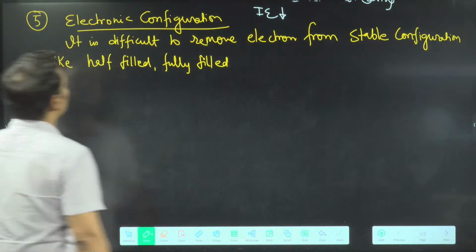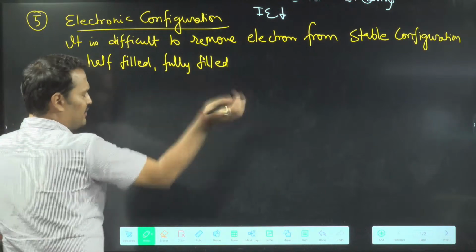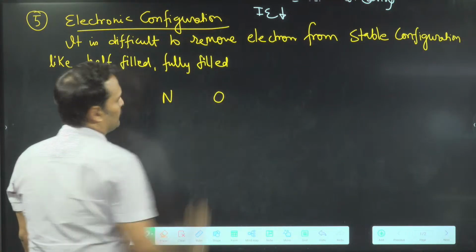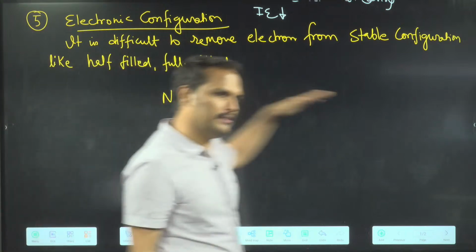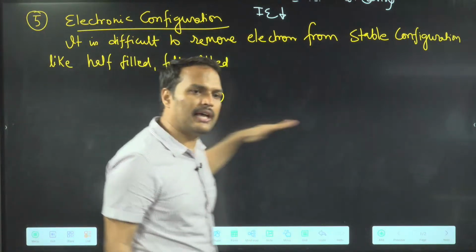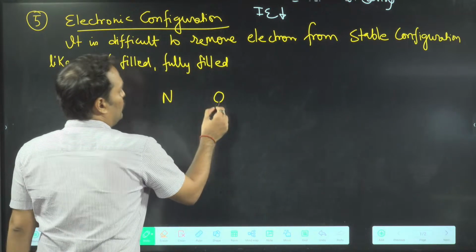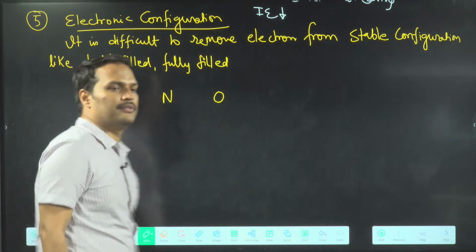ओके, चलो अब इधर बात करते हैं. So we will talk about one more thing. These things will come in future also. We are talking about nitrogen and oxygen. You know, nitrogen, oxygen, again in a period, as you move in a period, ionization energy increases. So normally oxygen ionization energy should be more or less, बताओ जल्दी.